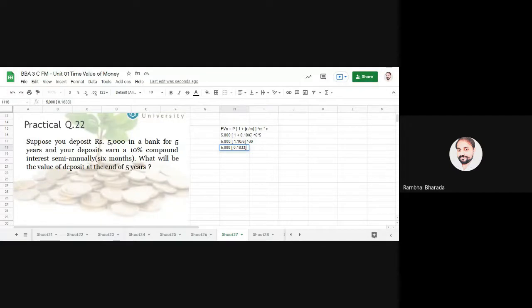Raised to 30. So the 5,000 into 0.1833 raised to 6.